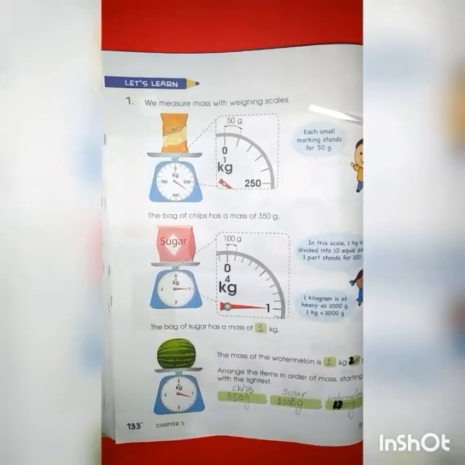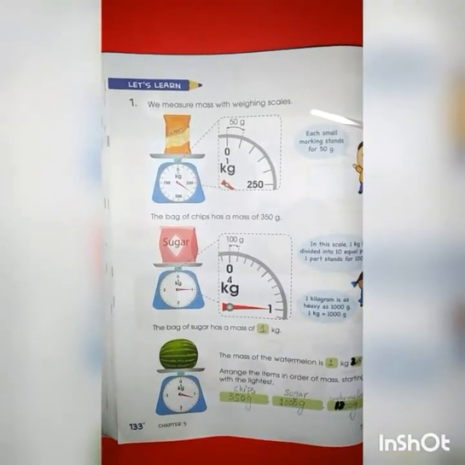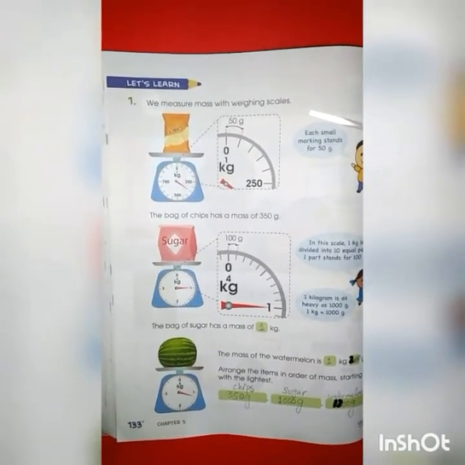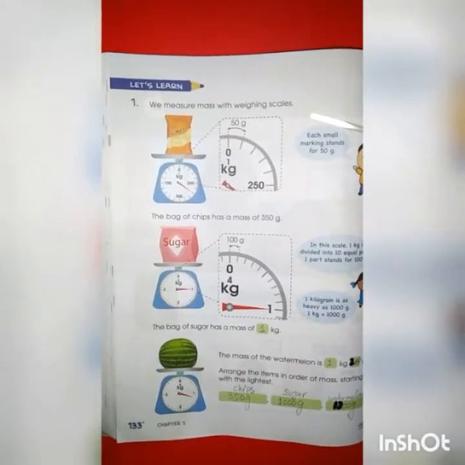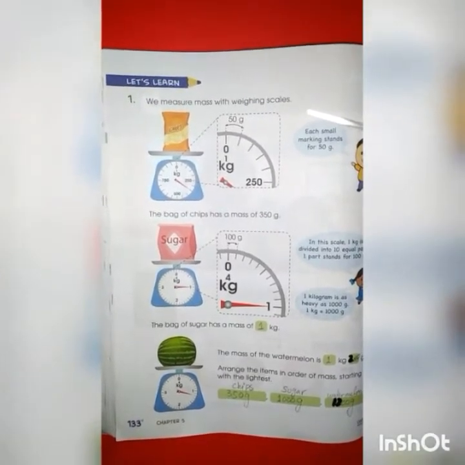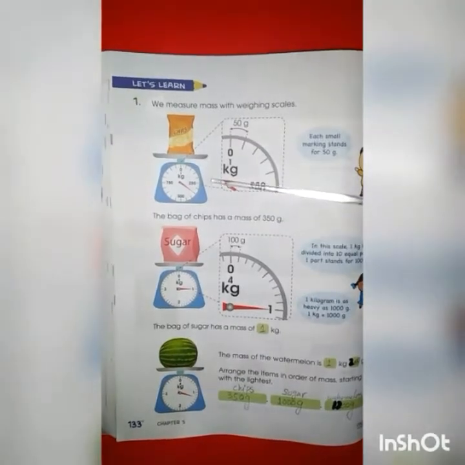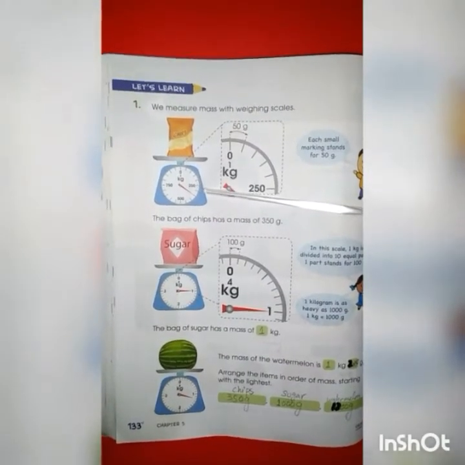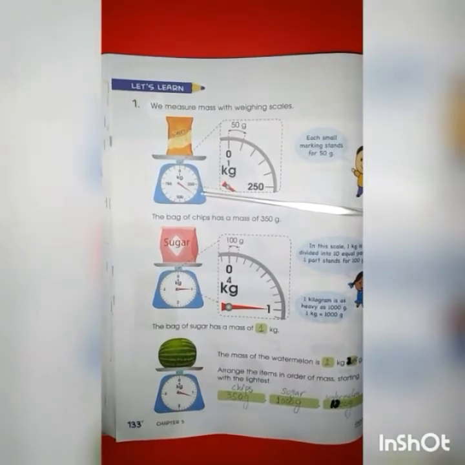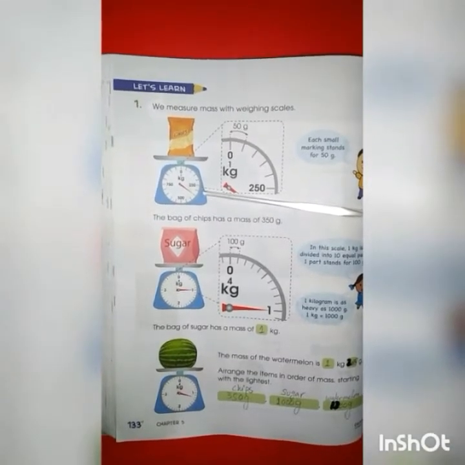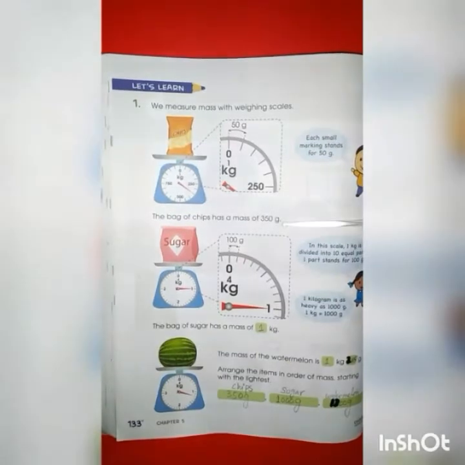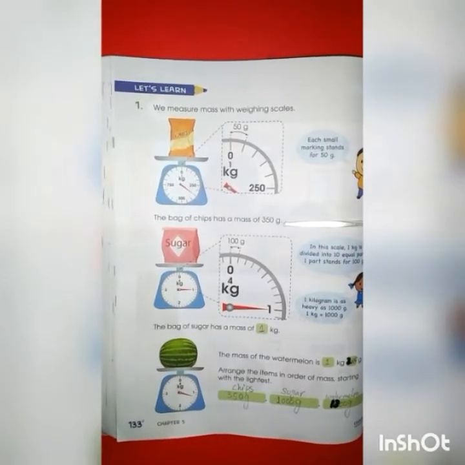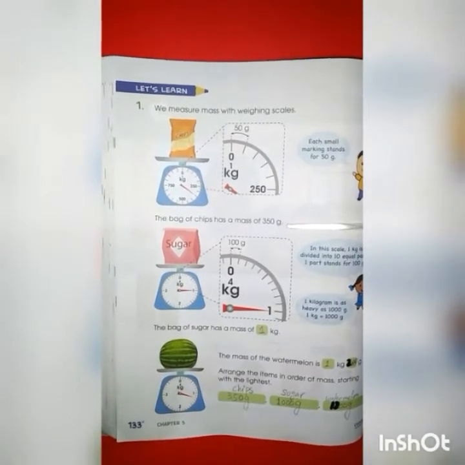Let's learn. Number 1, we measure mass with weighing scales. As we can see, we can measure mass with weighing machines or scales. Here, 1 kg is divided into 20 equal parts, and each part or mark stands for 50 grams. The bag of chips has a mass of 350 grams.